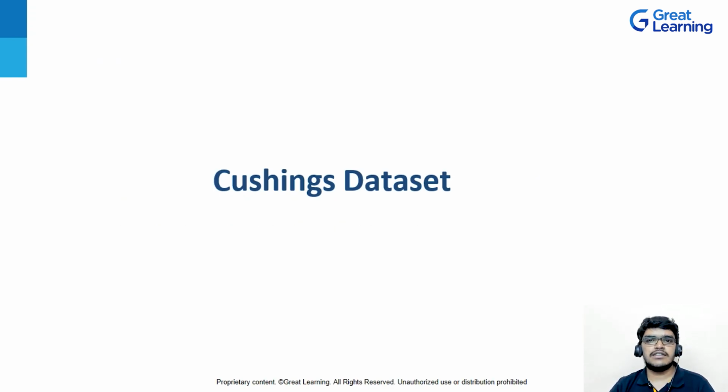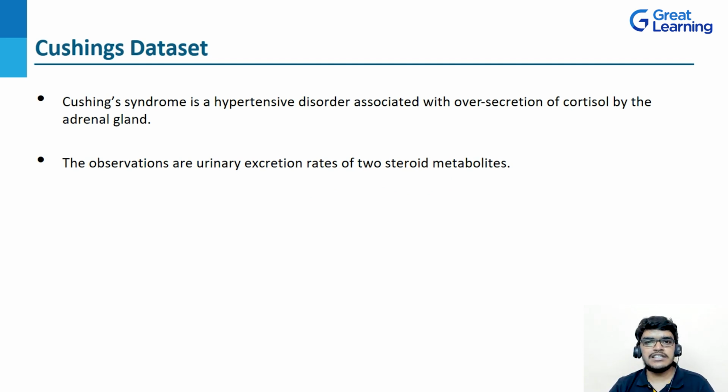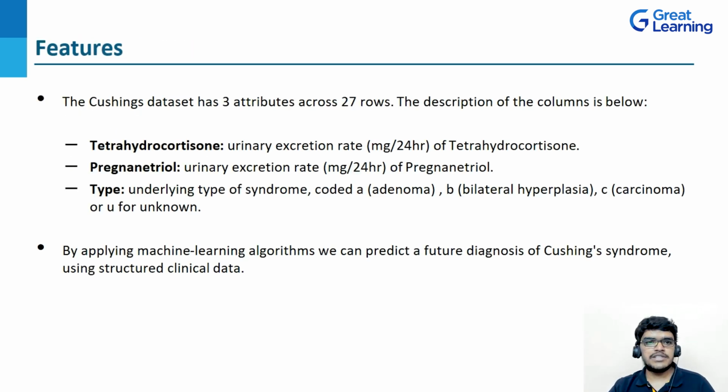The next data set that we have is the Cushing's data set. Coming to the Cushing's data set, Cushing's syndrome is a hypertensive disorder associated with the oversecretion of cortisol by the adrenal gland. Here the observations are urinary excretion rates of two steroid metabolites. Now this is sounding a little bit complex, so let's understand it with its features. Basically it's a data set which consists of three attributes and 27 rows, or you can say three columns and 27 records.